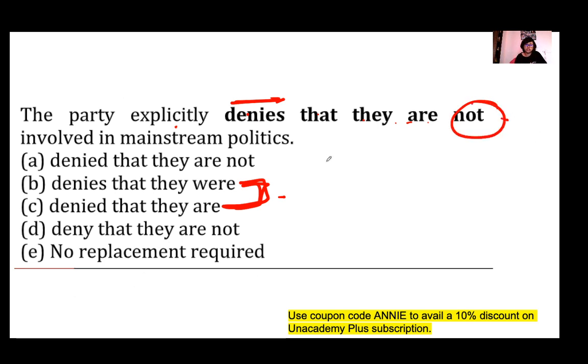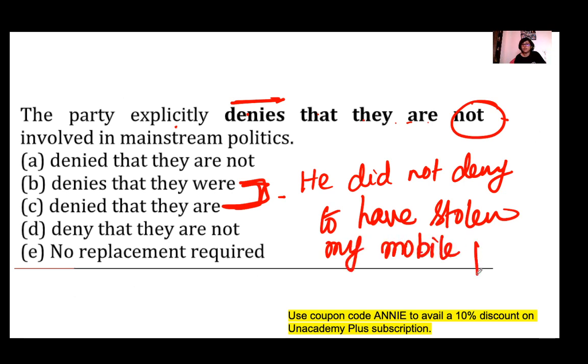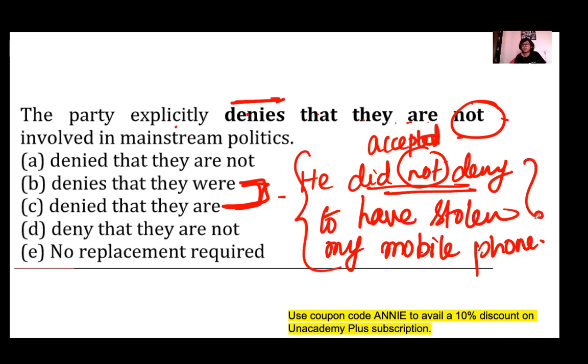Except in one condition. He did not deny to have stolen my mobile phone. Here you are using not because he did not deny means he accepted. Except in this situation, you cannot use not with deny. That's why no replacement required will be incorrect.